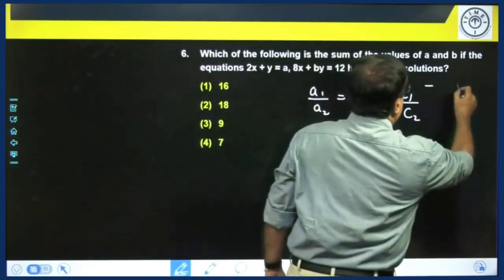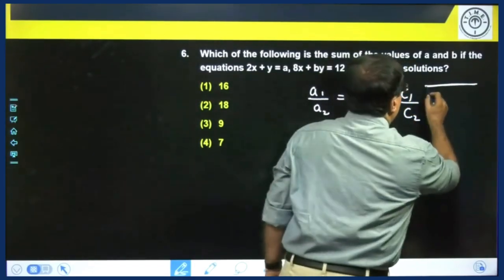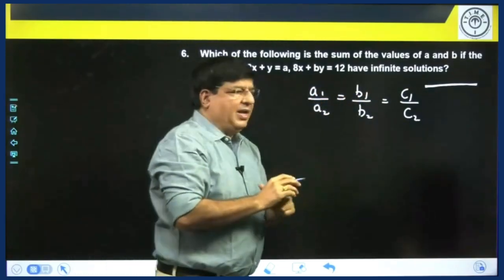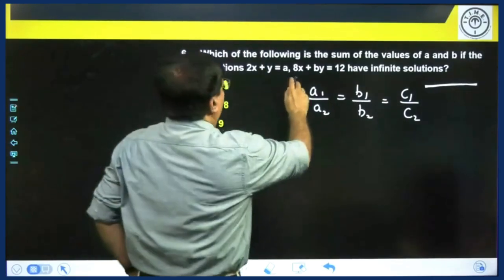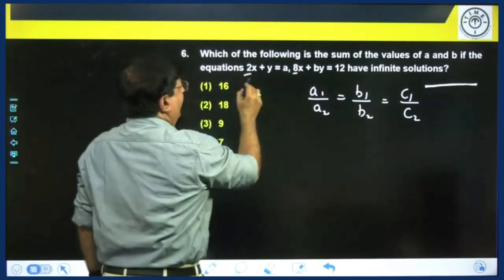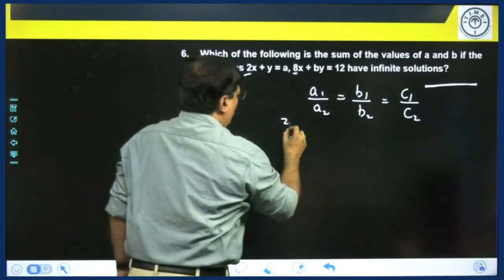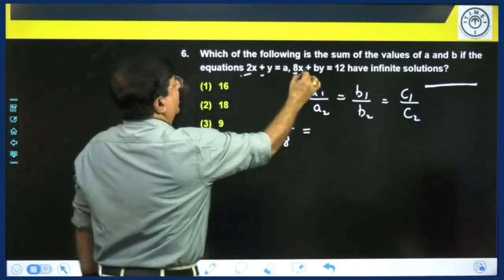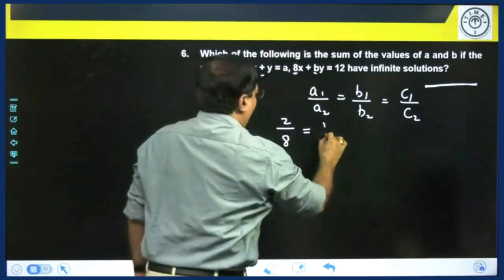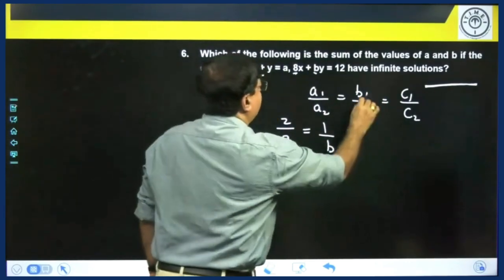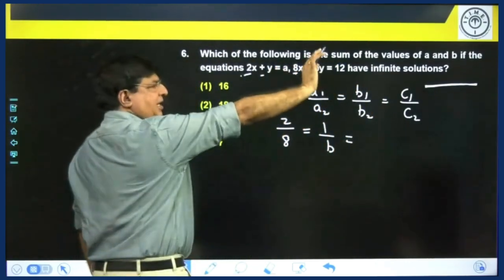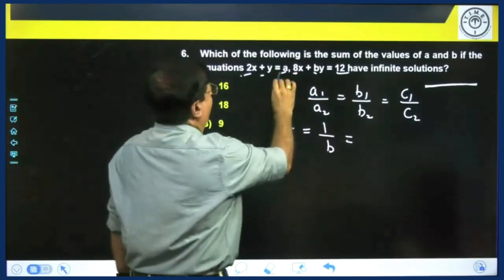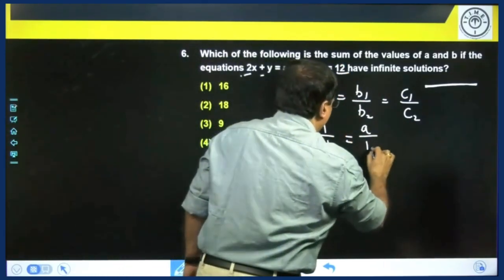Infinite solution would mean the lines will be coincident. One line lies on the same line, that is, we will have infinite solutions. So let us try A1 by A2 now. 2 by 8. A1 is 2, A2 is 8. 2 divided by 8 is equal to B1 by B2. B1 is 1, B2 is B. 1 by B is equal to C1 by C2. Constants, both are on the right side, so no need to worry about the sign. 12, A, take as it is, not an issue. So A by 12.